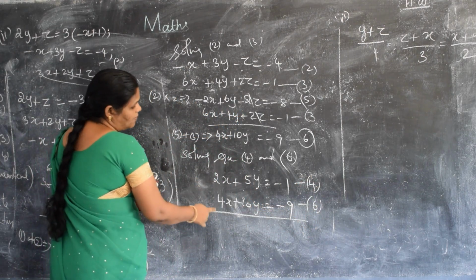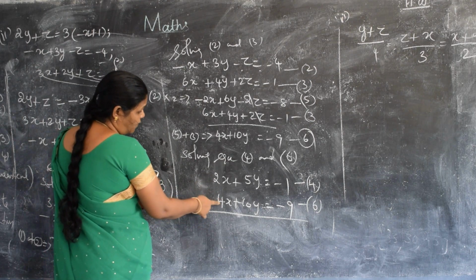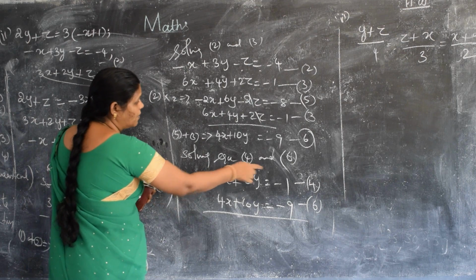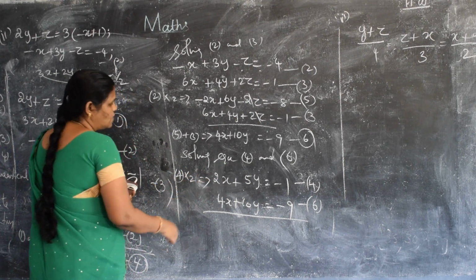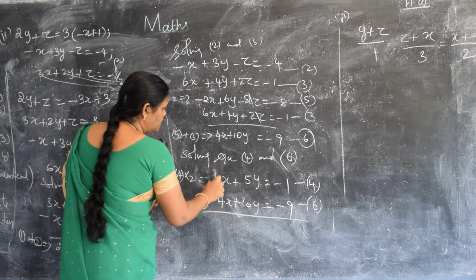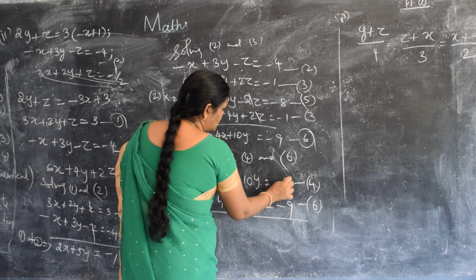Suppose I am going to eliminate x: here we have the coefficient 4 but here 2, so I have to multiply this fourth equation by 2. So 2 into 2, 4; 5 2s are 10; minus 1 2 is minus 2.